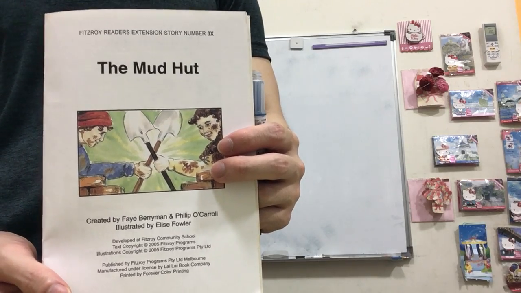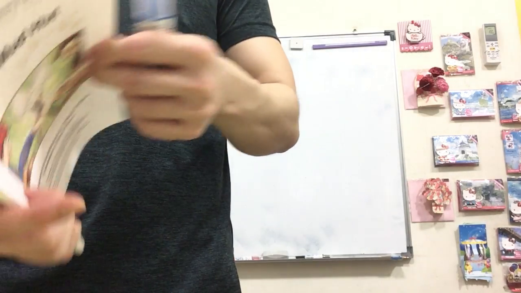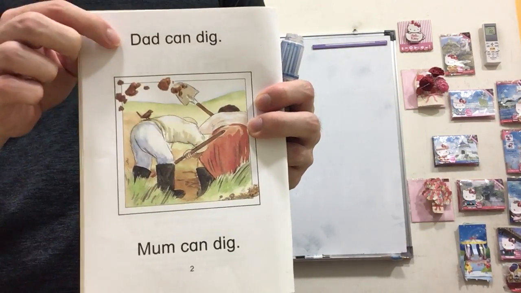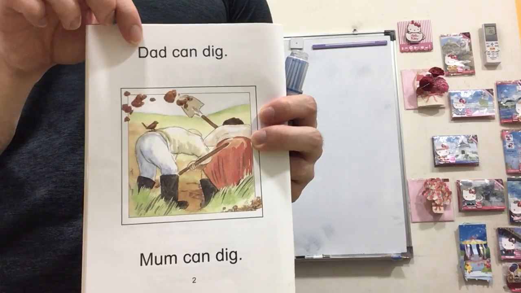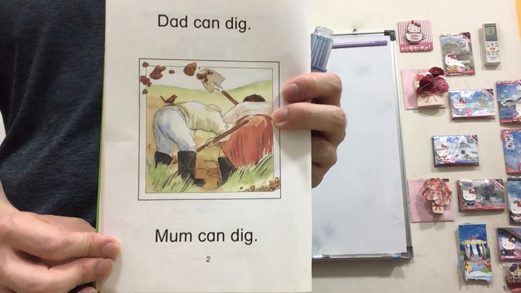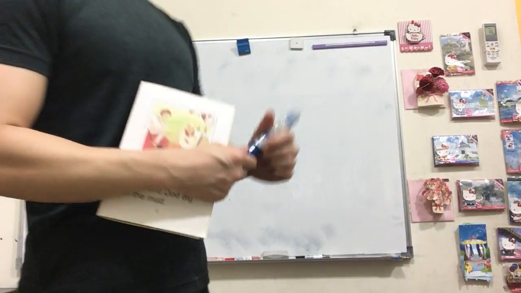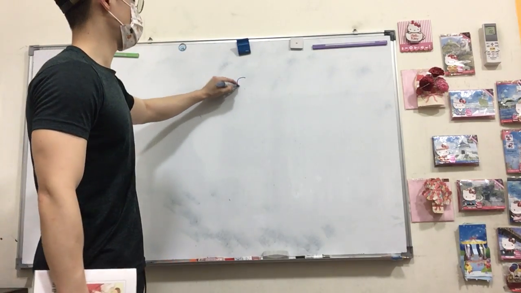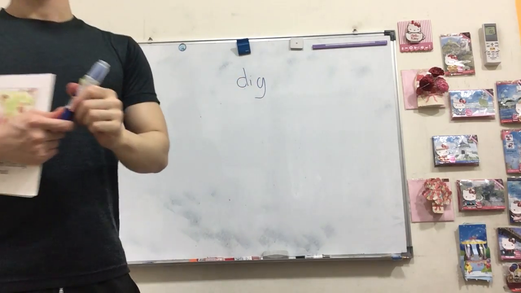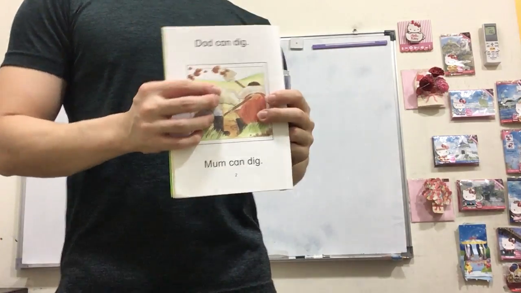The mud hut. So on the first page we have Dad can dig. Dad can dig. Mom can dig. Mom can dig. Okay, so the new word here is dig, D-I-G. Can you still remember what is digging?